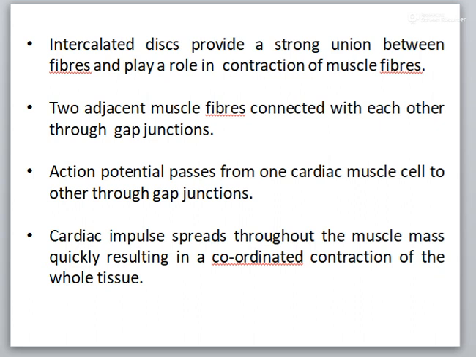In this way, the cardiac muscle impulse spreads throughout the muscle mass quickly, resulting in coordinated contraction of the whole tissue.